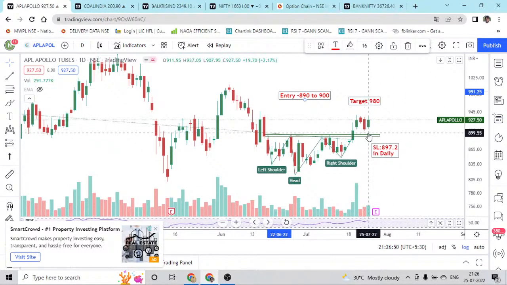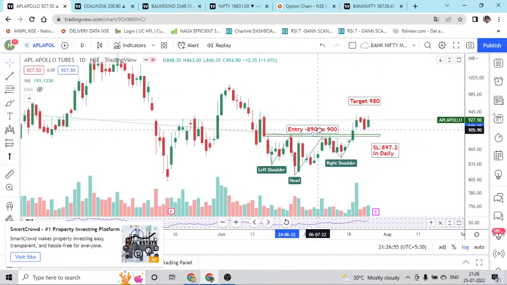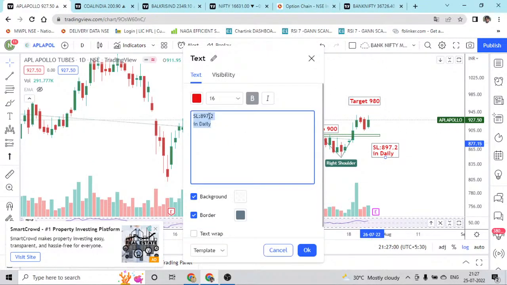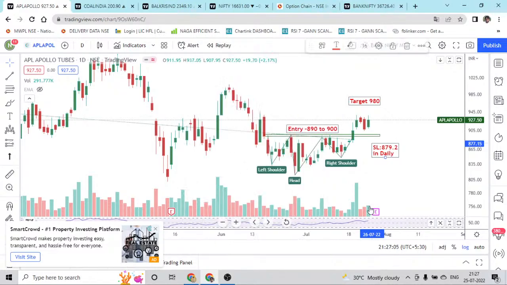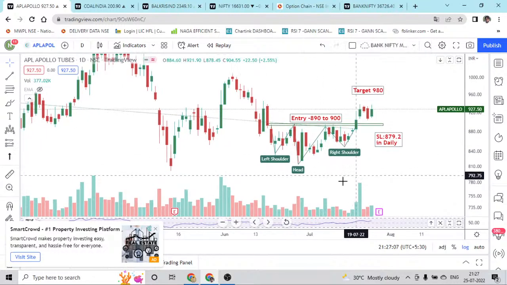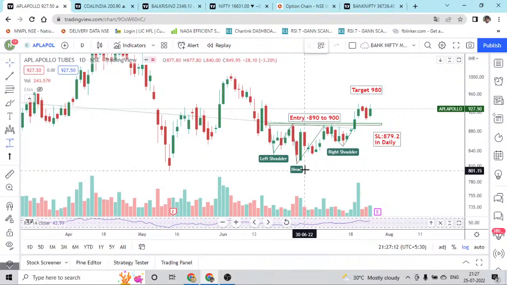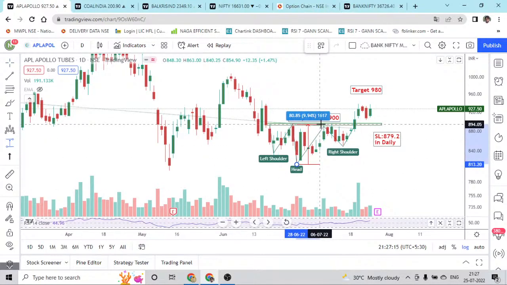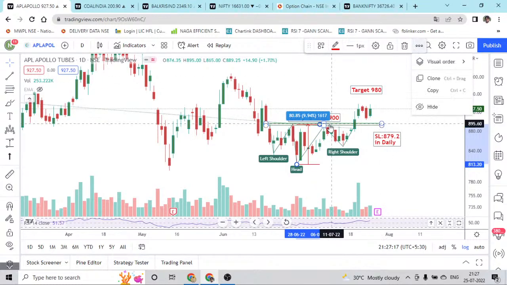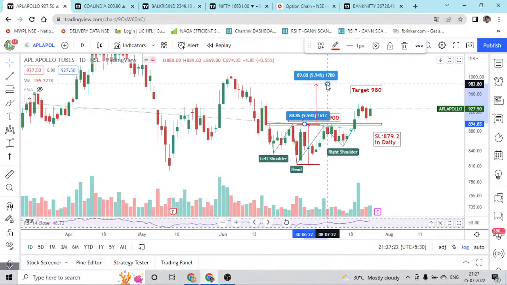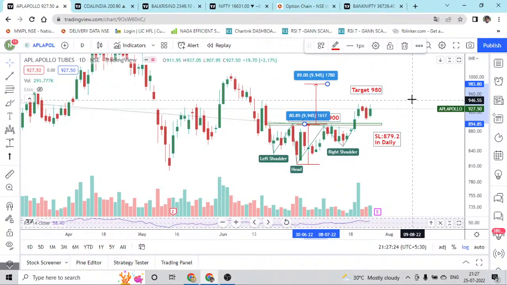So again, if there is any chance of taking entry, we can take entry at 890 towards 900, and the stop loss is going to be around 879.2 on the daily, and the target is definitely a minimum of 10%. So from here, this is around 9.94%, so definitely we can clone that and keep it on the top, and it is coming around 980. So the target is exactly 980.